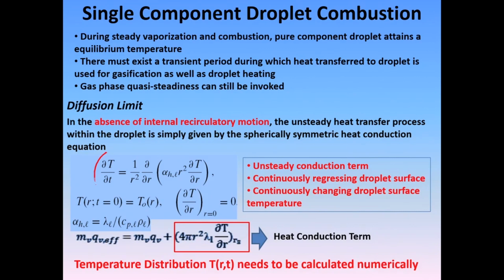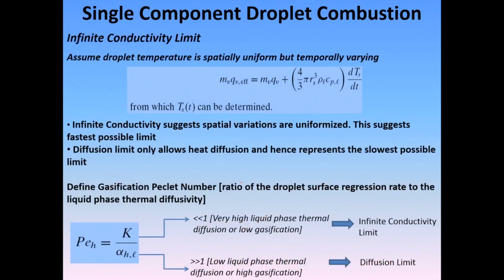This was basically the unsteady diffusion, unsteady conduction term, and this assumes a continuously regressing droplet layer, and this is the corresponding conduction term of the heat that is actually transferred within the droplet core. So, that is what we did in the write up that we just did right now, and we also showed that if the Peclet number is much less than 1, very high liquid phase thermal diffusion or low gasification, this is an infinite conductivity limit.